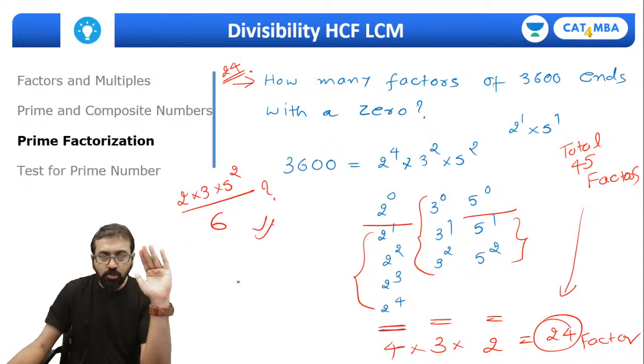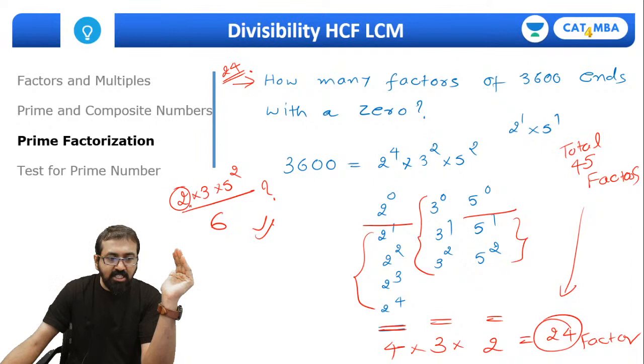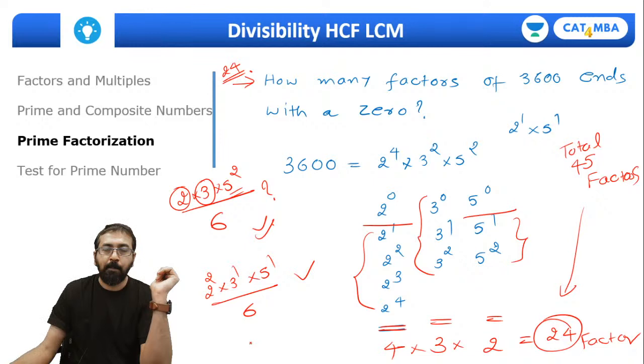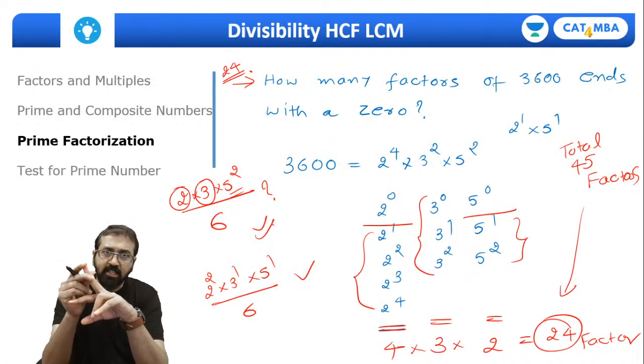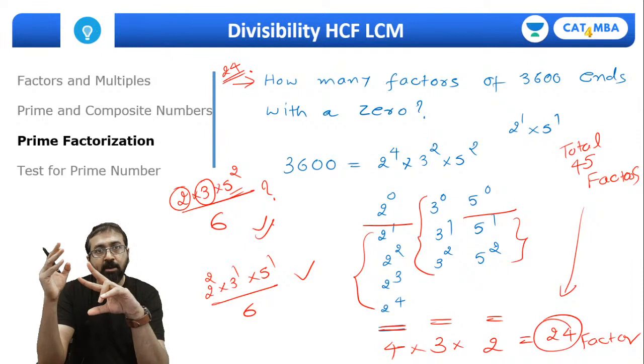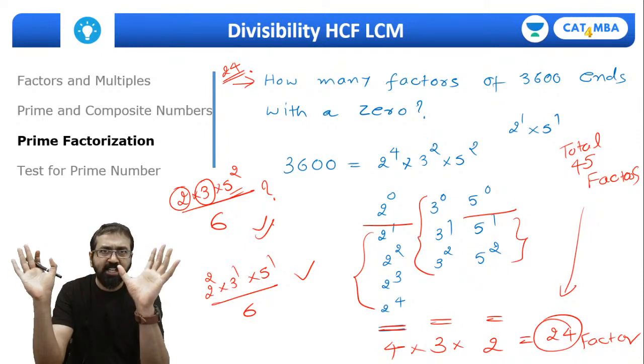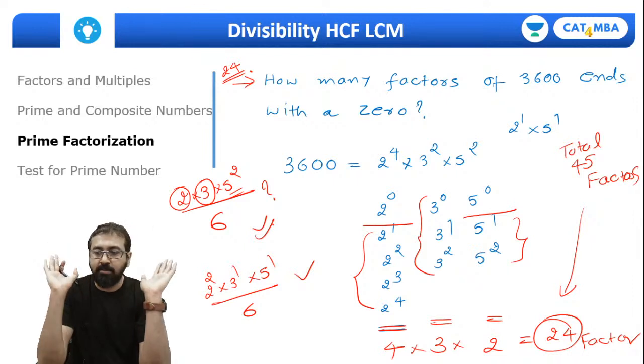So for a number to be divisible by 6, it should have at least 1 two and at least 1 three. If it has additional things, for example, if I take a number like 2 raised to 2, 3 raised to 1, 5 raised to 1, even this number will be divisible by 6. Yes or no? Right. So for a number to be divisible by 6, it should have at least 1 power of 2 and at least 1 power of 3. Now if it has more than 1 power of 2, more than 1 power of 3 and something else also, that's perfectly fine. That number will still be divisible by 6.